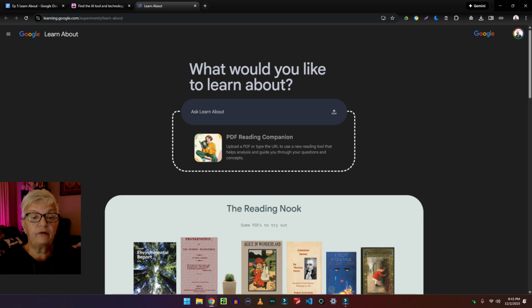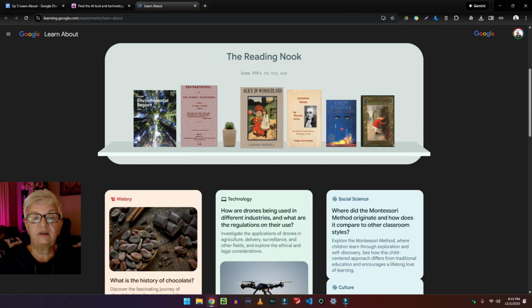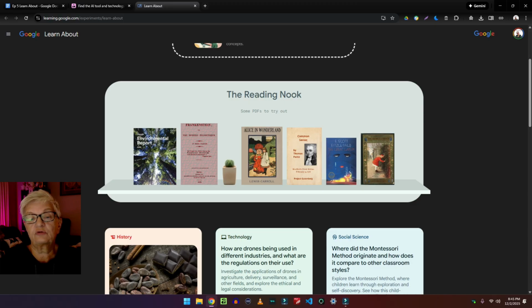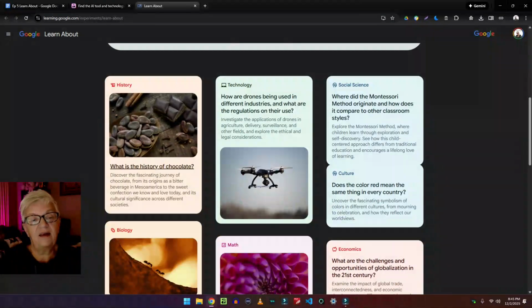And this is the very first page. What would you like to learn about? And you can write your prompt here. You can upload an image or a PDF reader. They have the reading nook, which I will come back to. These are some PDFs to try out. And then they have some examples here.